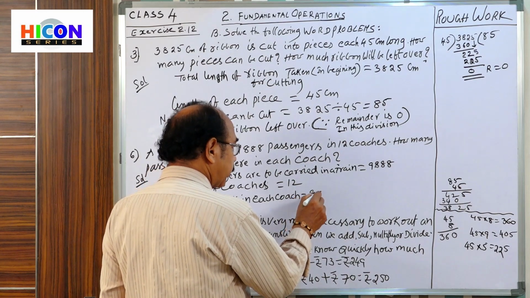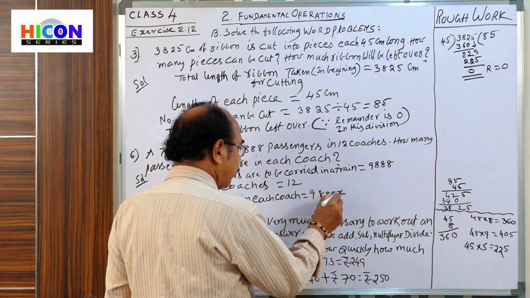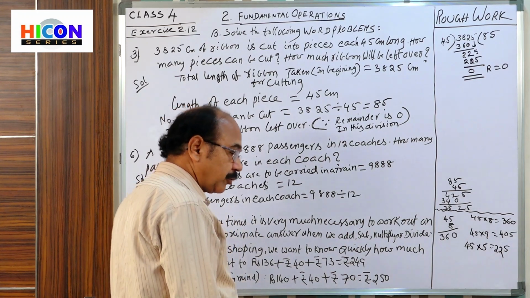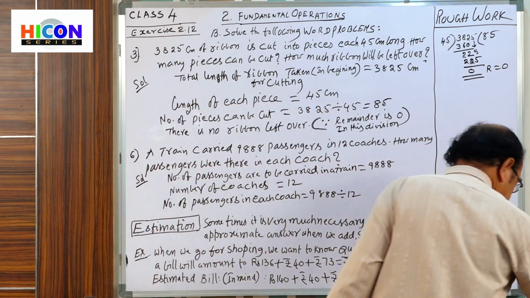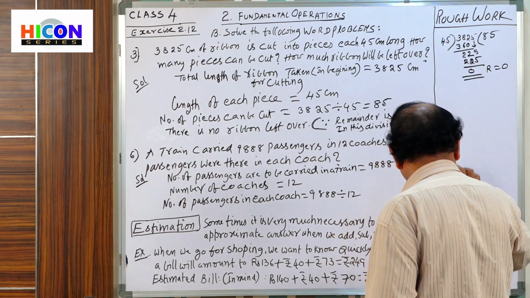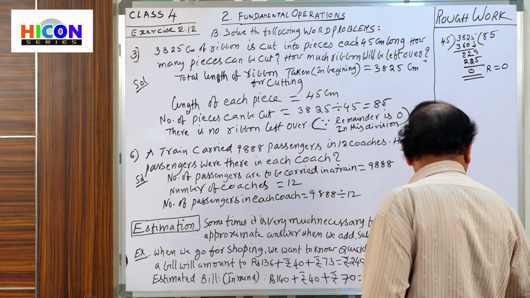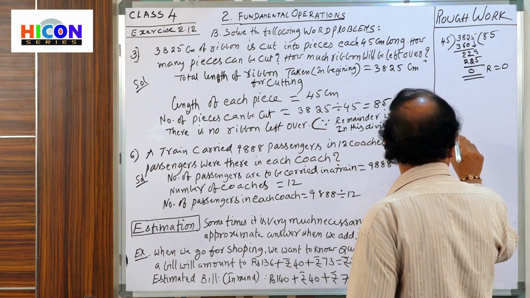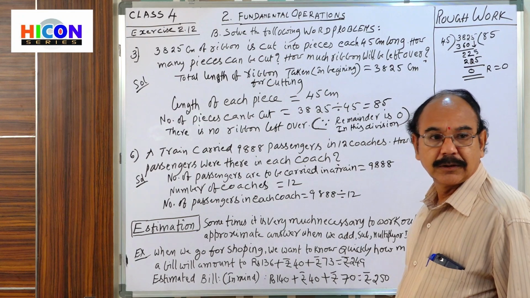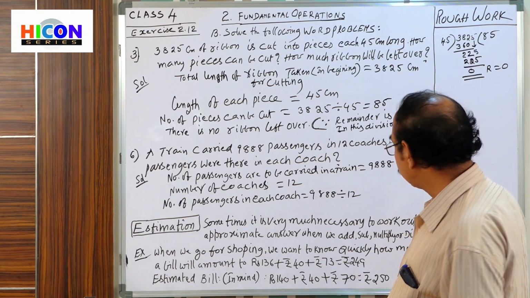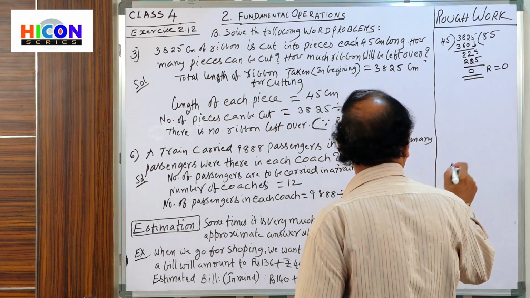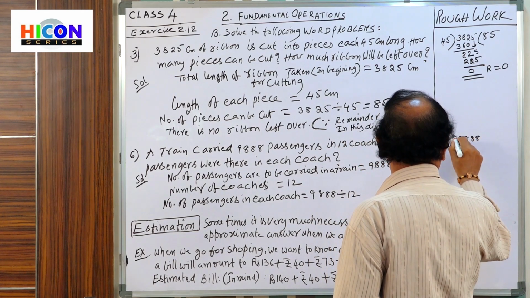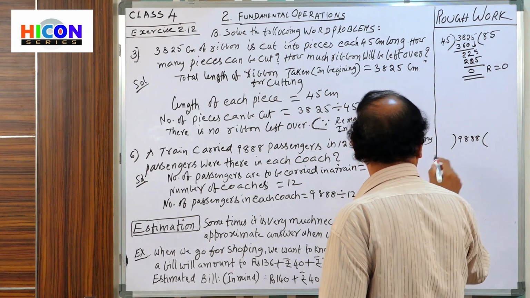So, 9,888 divided by 12. So, we show the division work.